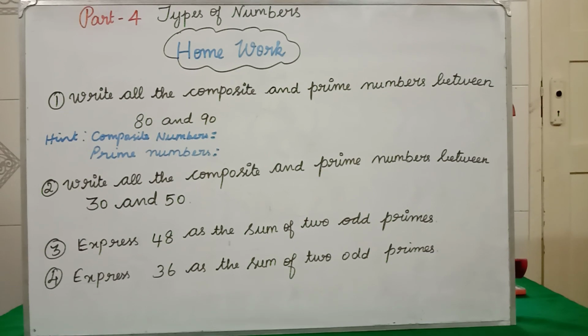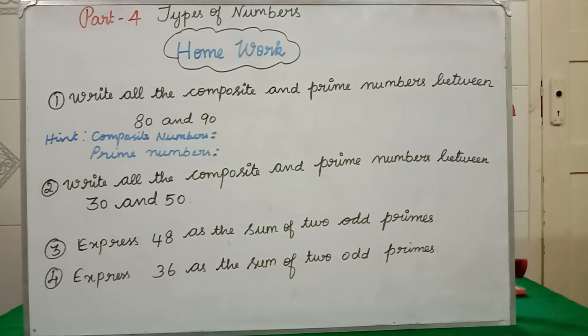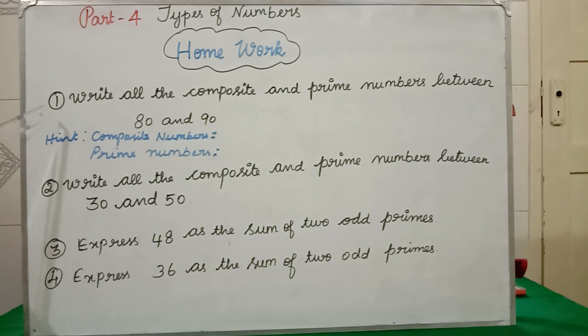Students, these are your homework problems. First question is write all the composite and prime numbers between 80 and 90. For the first question, you have to write both the composite numbers and prime numbers. Write the heading composite numbers and what are the composite numbers you have got, write the answer here. Similarly, what are the prime numbers in between 80 and 90, you write the answer here. For the first question, you have to find both composite and prime numbers between 80 and 90.